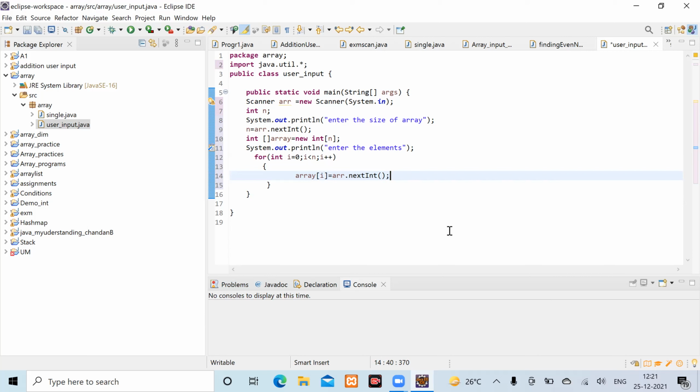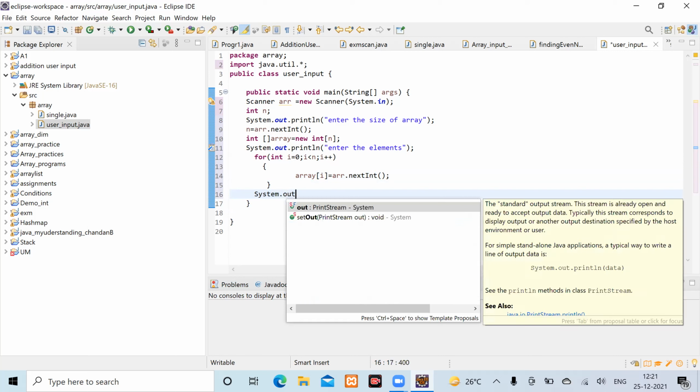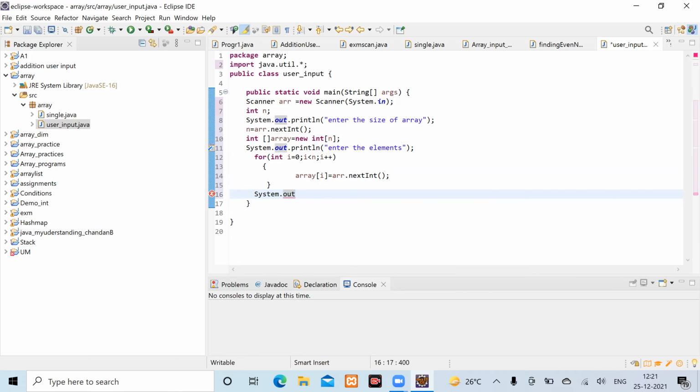Now this is for reading. Now you write after the closing curly brace, after line 15, System.out.print, print the element, or the array element that you enter is this one. So anything you can write down in System.out.print.